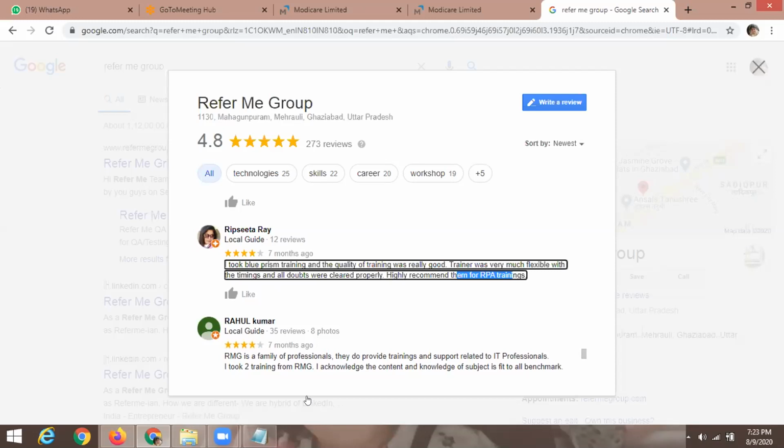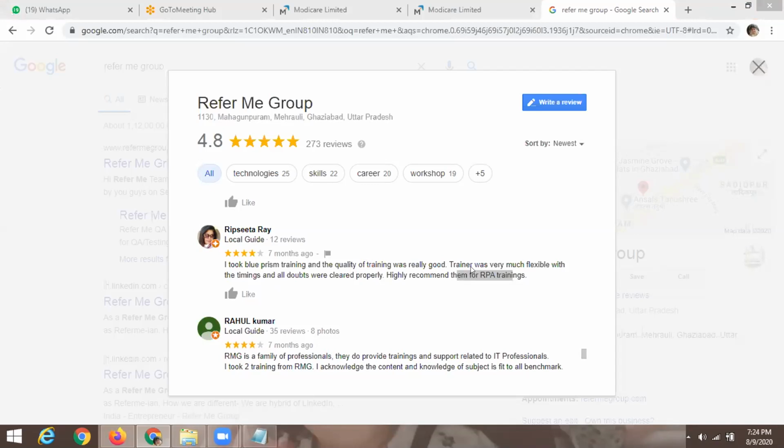So the thing is, in our Refer Me Group training session, it is not only to conduct the workshop; we also make sure that you get confidence once the workshop is over. A few minutes before, someone asked how these POCs will help and how they will convert their project. By the end of the workshop, you will be aware of all the tools, have complete knowledge, and can convert your existing project.